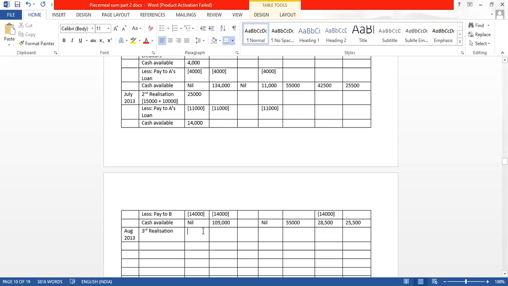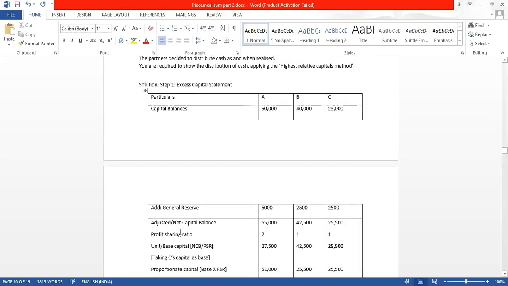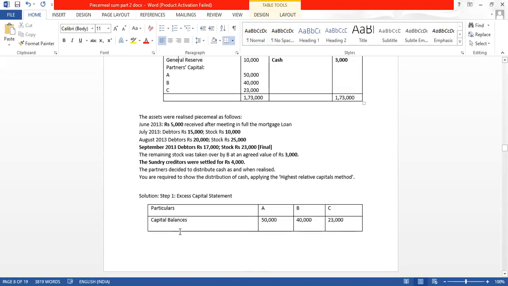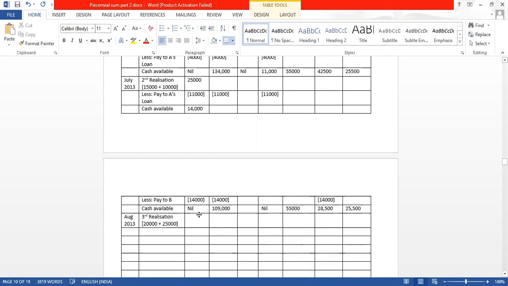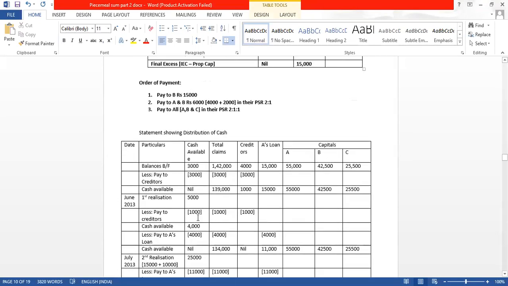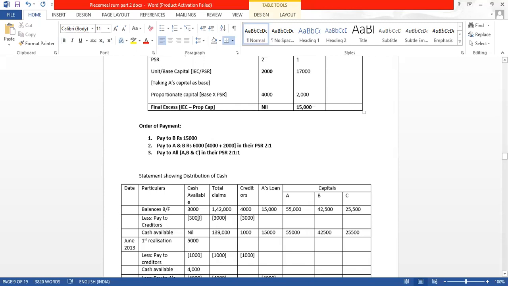How much is it? 20,000 plus 25,000. Yes, it is 20,000 from debtors and 25,000 from stock. So how much is the total? 45,000.